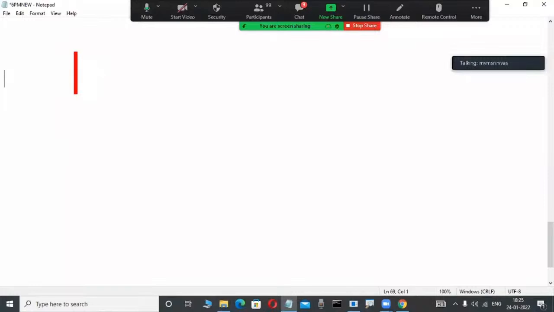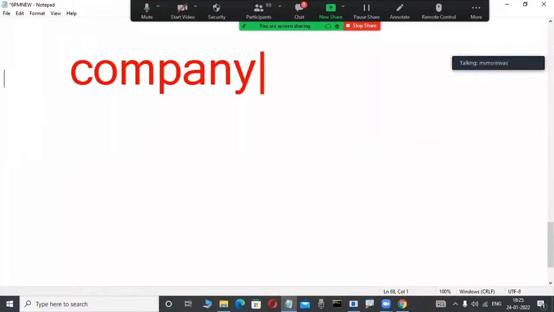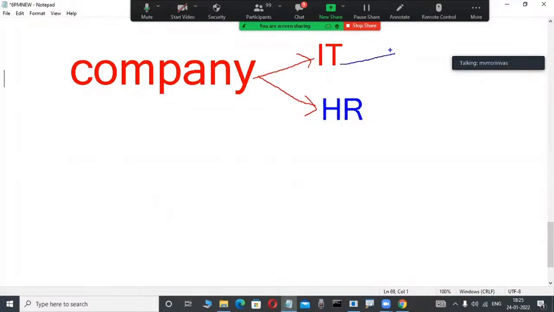Suppose here one company is there. Don't write it. Simple scenario. This company has two departments, for example, to help your understanding. One company has so many departments, but here two departments. IT is a department, and HR is a department. For example, suppose you are joining the company, you are also working in the IT department.